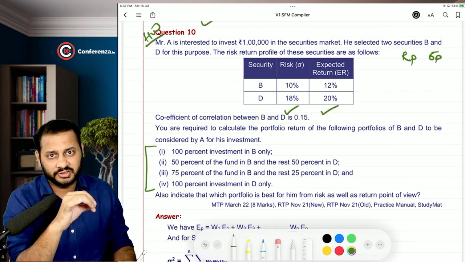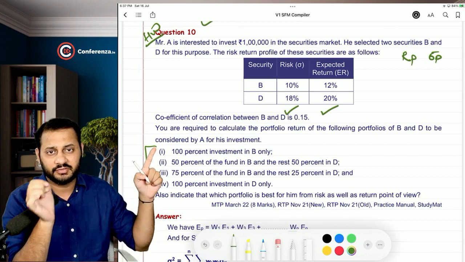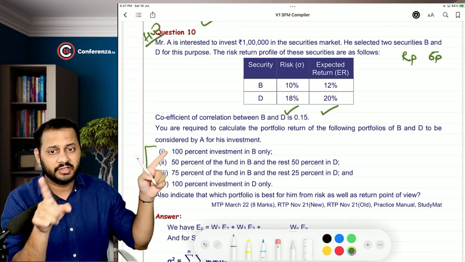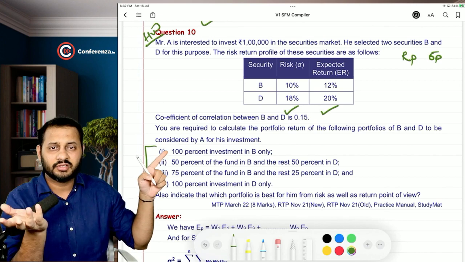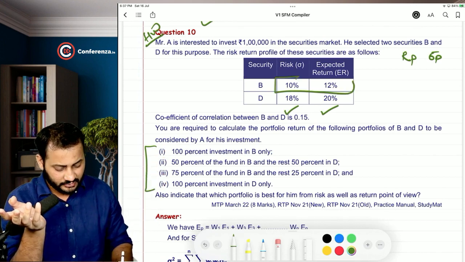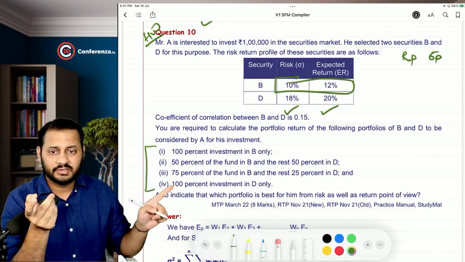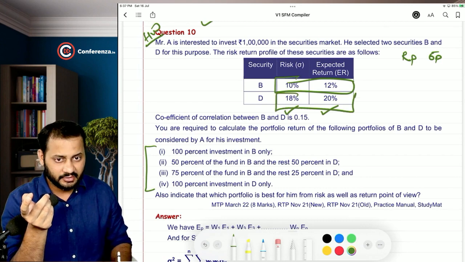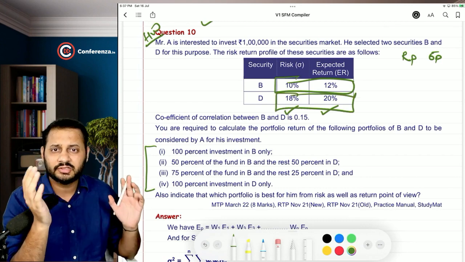The only thing that is changing in every case is the percentage of investment in each. So this is only 100% investment in B. So what is the return and risk? This is the return and risk. Simple, 10 and 12. In this case, 100% in D. This is the return and risk. That's an easy question.